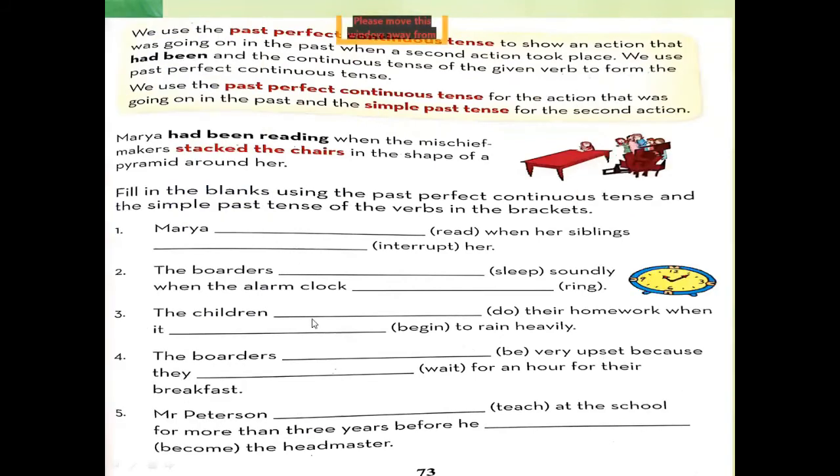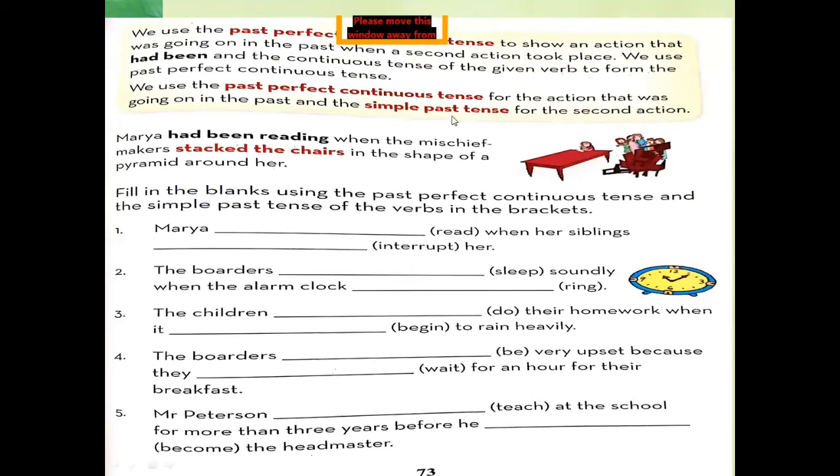Now, page number 73 of your course book. Come to page number 73 of the course book. Here also they are showing that we use past perfect continuous tense to show an action that was going on in the past when a second action took place. We use had been and the continuous form of the given verb to form the past perfect continuous tense. Now again they are explaining that past perfect continuous tense shows the sequence of actions that took place in the past. Had been with the continuous form shows the continuity of action in the past, and for showing the second action we always use simple past tense.